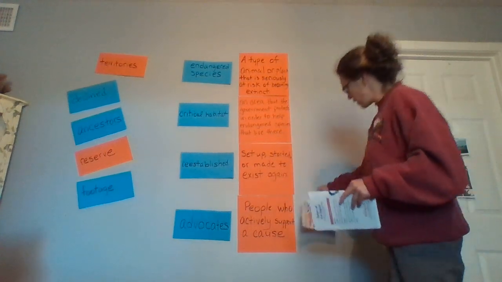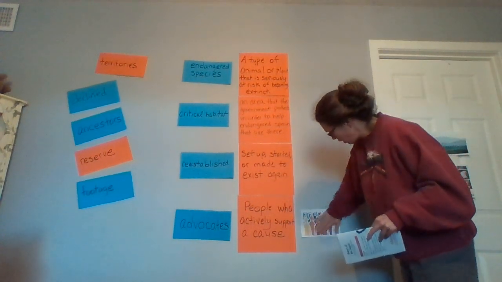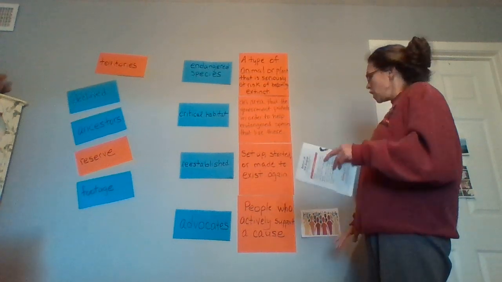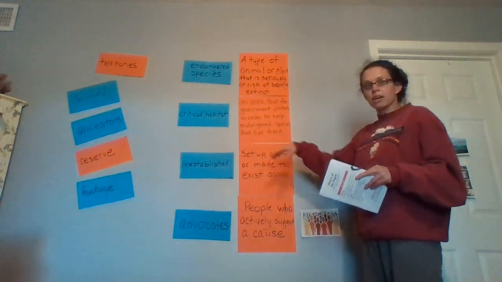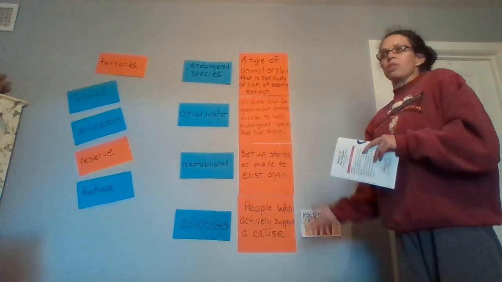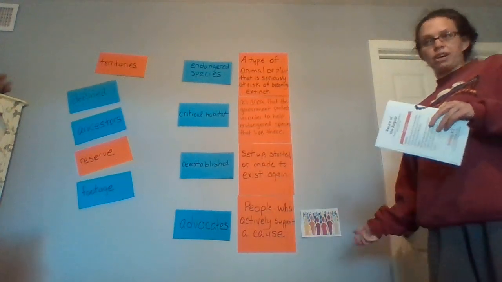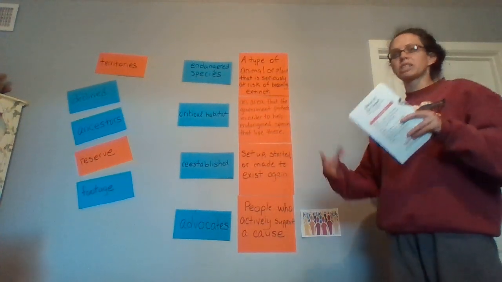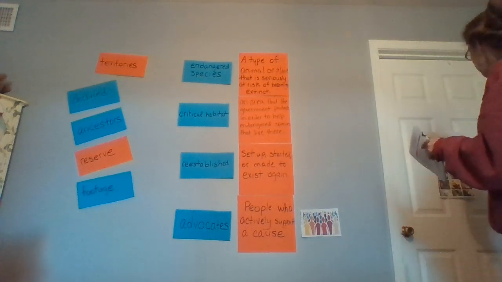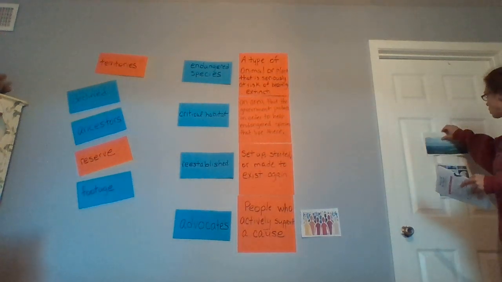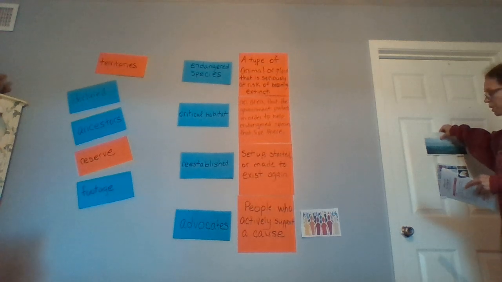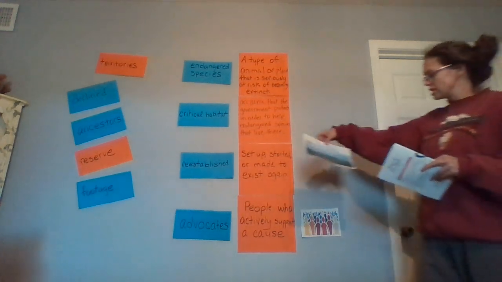Very good, advocates, because that is your group of people who are for protecting your wildlife. You have advocates that you hear about protecting the dolphins, protecting the sharks, protecting the whales, protecting anything of the animals or people's rights.